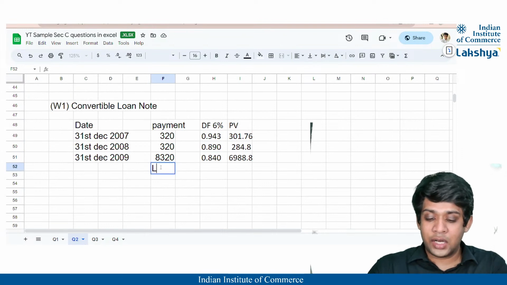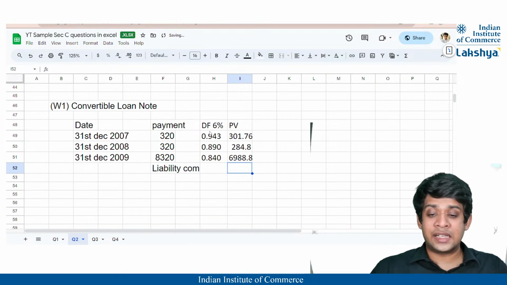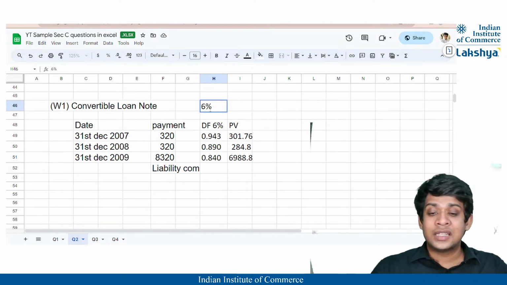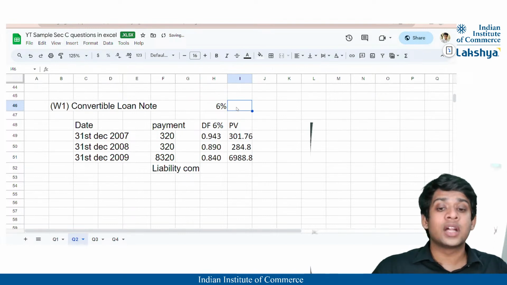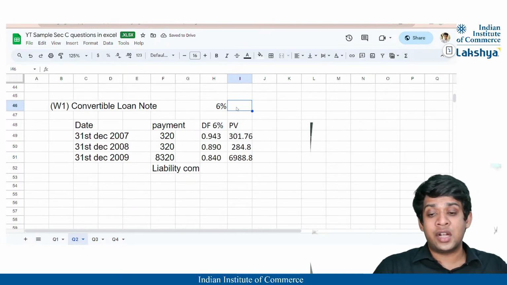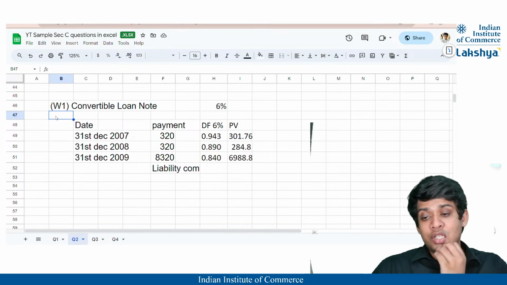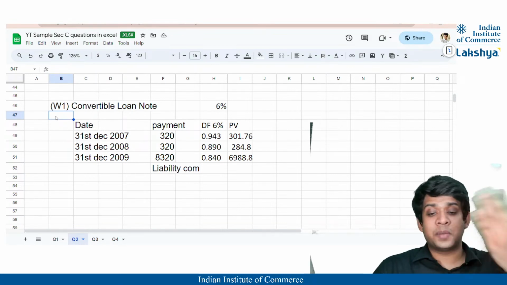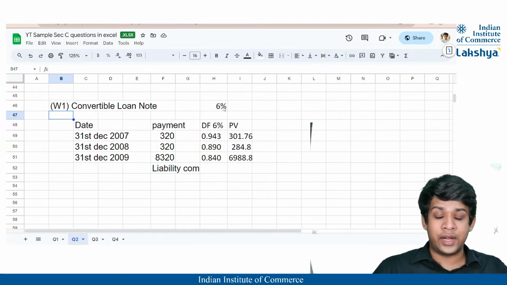So the total liability component. Why are we calculating it at 6%? That is because for a similar loan note without the conversion option, the interest rate is 6%. That means if there was a loan note without the conversion option, the interest rate on it would be 6%, but only because this is a convertible loan note, the interest rate given on it is less, right? Because the holders also have an option to convert it into equity shares of the company and enjoy the benefit forever, right? Through holding it, correct?